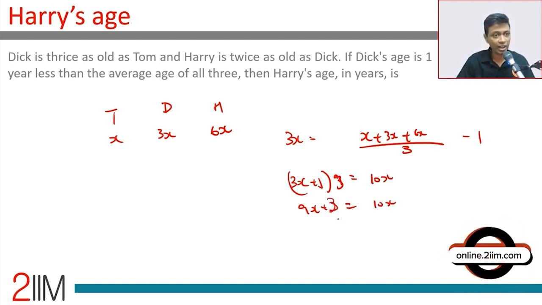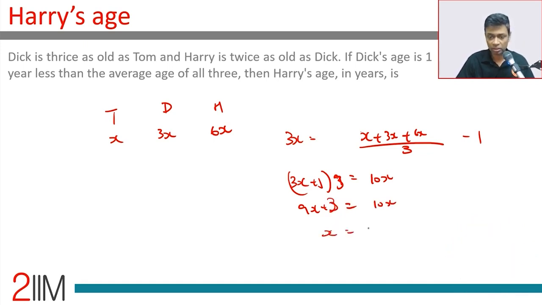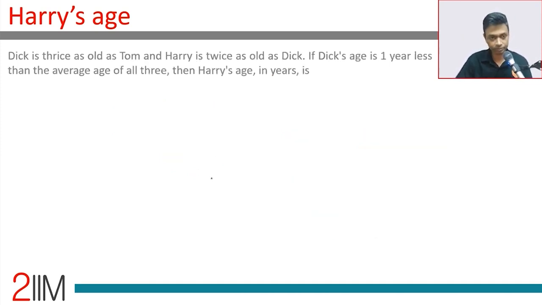Wonderful, x is 3. It says 3 years, 9 years, 18 years. Average of all three is 10 years. This works. Harry's age in years is 18.